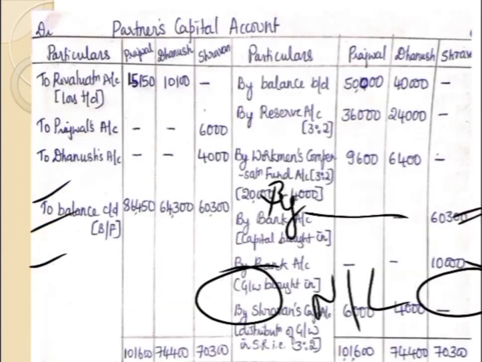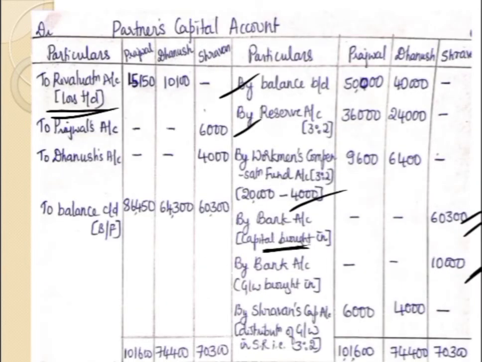So let us see how the entry is recorded. By Shravan's capital account, you have to credit the old partner's capital column, and to Prajwal's capital account and to Dhanush's capital account, you have to write the amounts, 6,000 and 4,000. This is the entry for distribution of goodwill. There are no other transactions to be shown in the capital account. So after writing these transactions, we are going to close the capital accounts one by one.